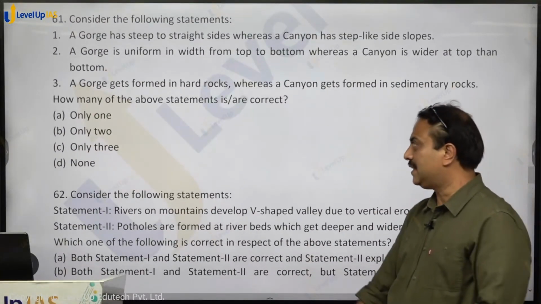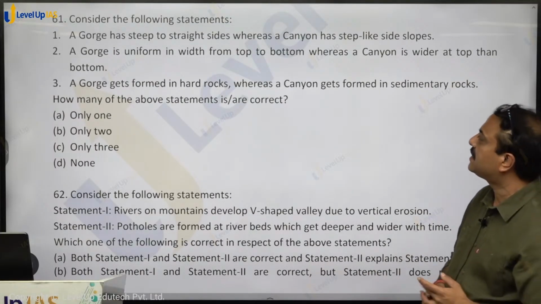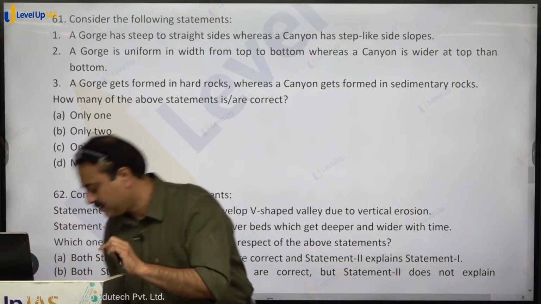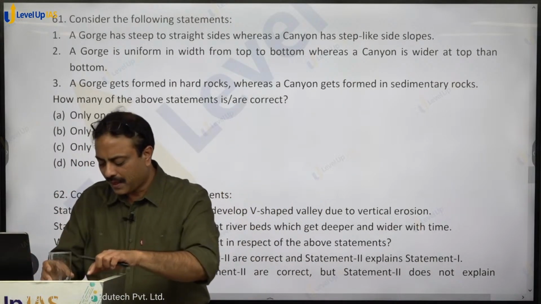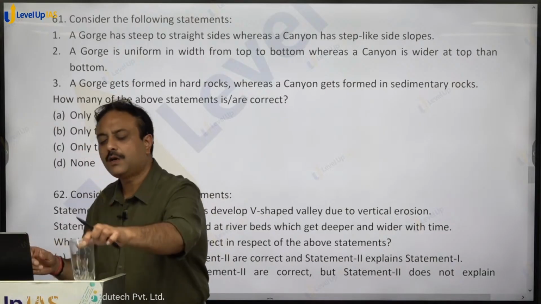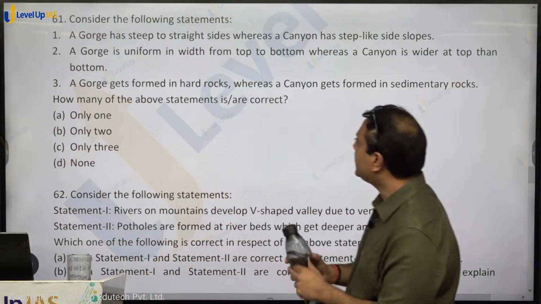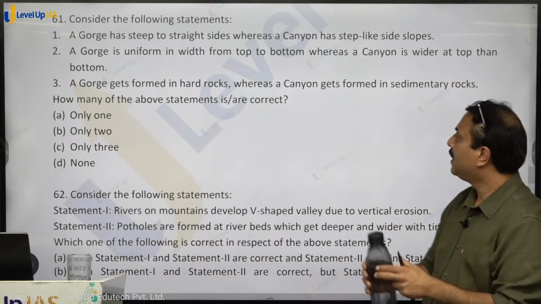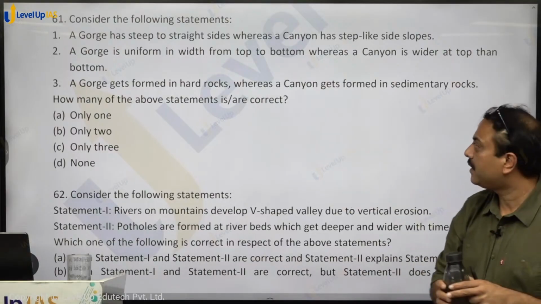Consider the following statements: a gorge has steep to straight sides, whereas a canyon has step-like side slopes. True or false? A gorge has steep to straight sides, correct? Vertical होते हैं तो canyon थोड़ा सा slant हो जाएगा, step-like, correct?